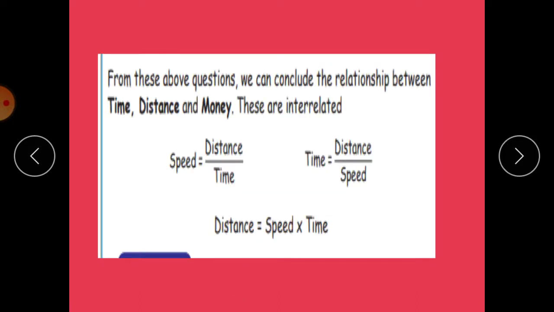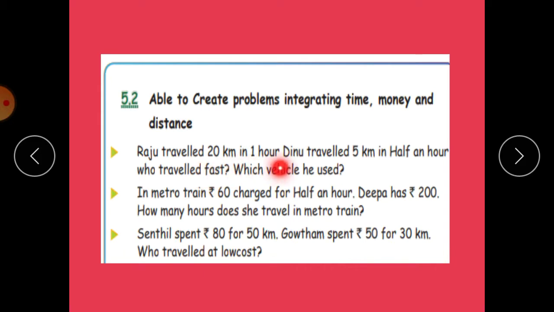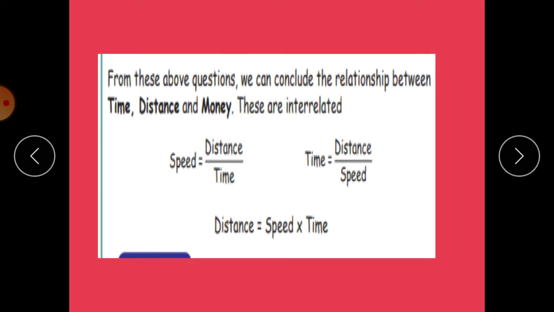So from the above questions, we can conclude the relationship between time, distance and money. The first question relates to time, the second question relates to money, and the third question relates to distance. Like that, these are interrelated with speed, time and distance.